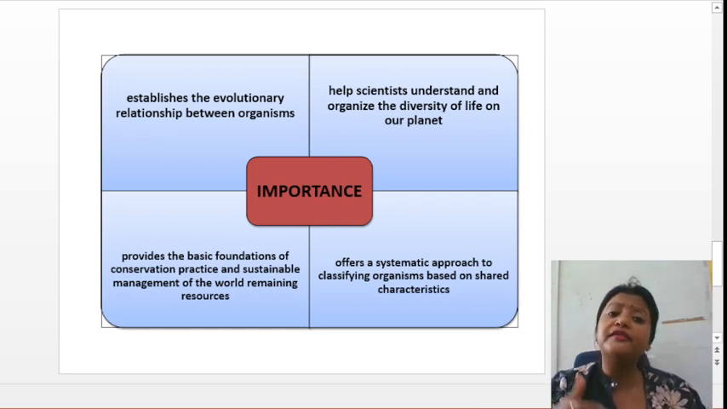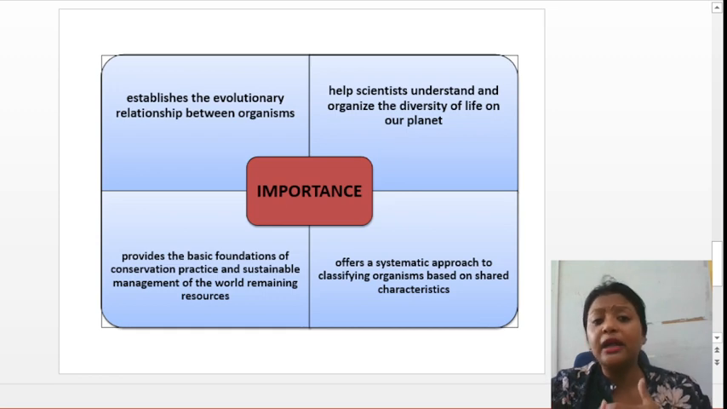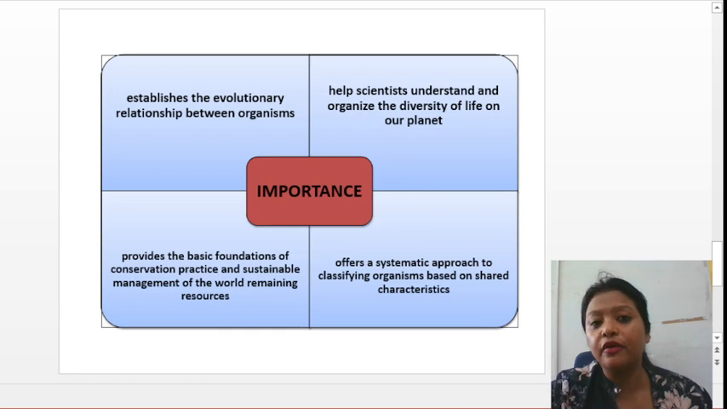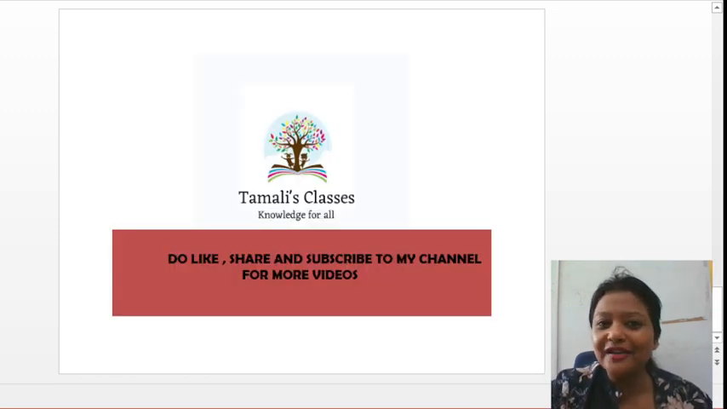It helps in classifying those organisms, and therefore it offers a systematic approach. Everything should have a systematic way of doing it. You can't do it haphazardly. So there has to be a systematic approach of classifying organisms, and taxonomy helps in doing that. So this is the end of today's class.